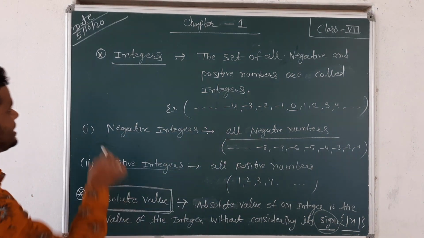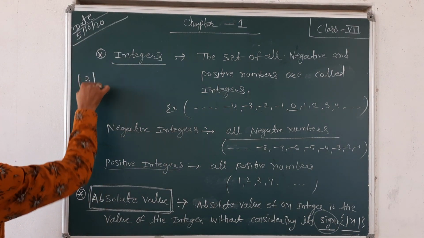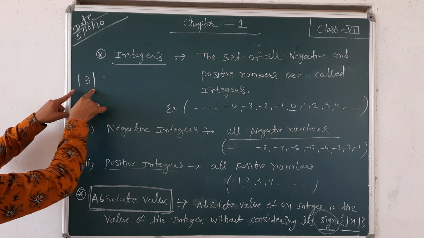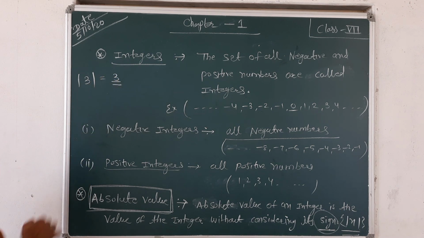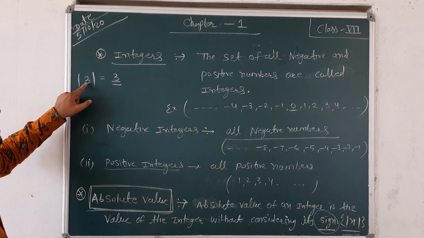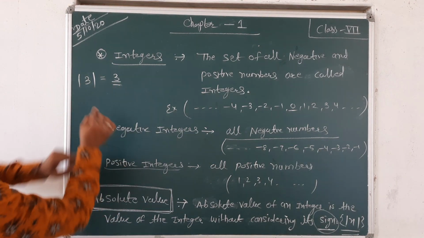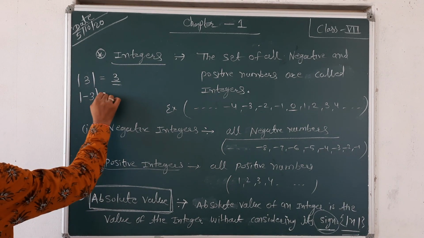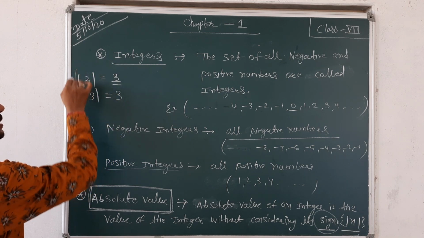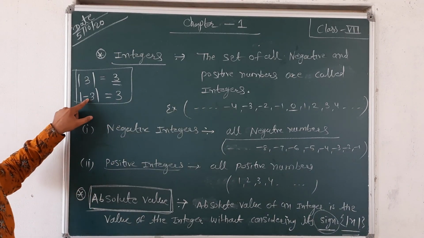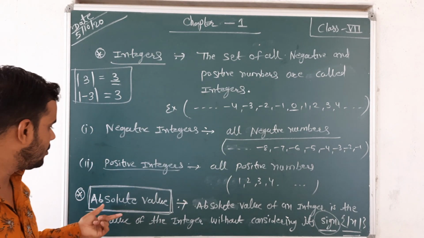Modulus of n means, suppose you are given the number 3, then write the absolute value of 3. The absolute value of 3 is 3. Okay. We don't consider the symbol. The symbol is positive, but we write only 3. But suppose you give me negative 3, then the absolute value of negative 3 is also 3. Do not consider the symbol of the given integer. That value is called absolute value.